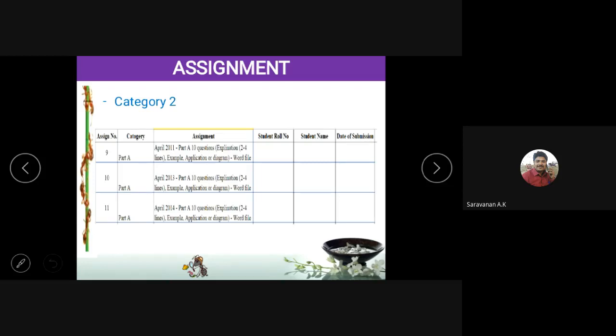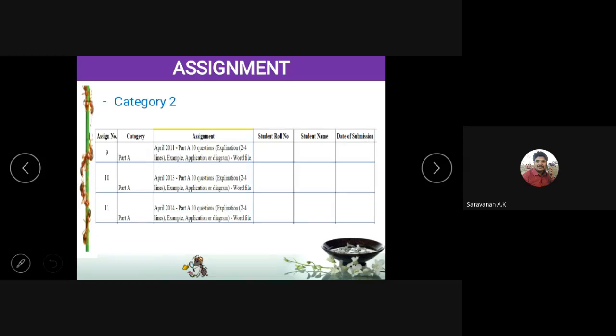If you enter the Google Classroom final year CSE A, in the SCM topic, below that you can see previous year question papers. If you open that, you can see a lot of Anna University question papers for SCM subjects. In that, for April 2011, there will be 10 two-mark questions, and that student has to answer those 10 two-mark questions.